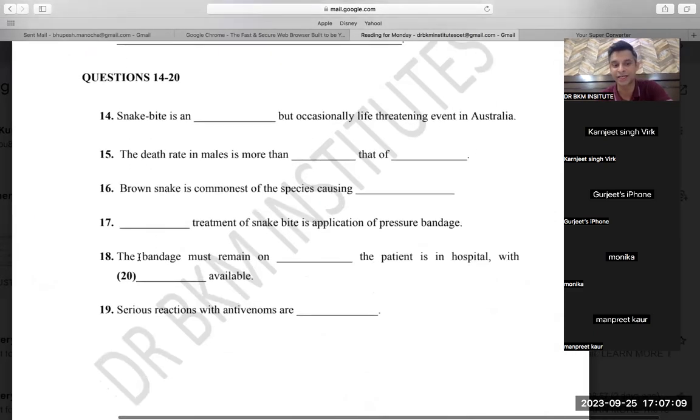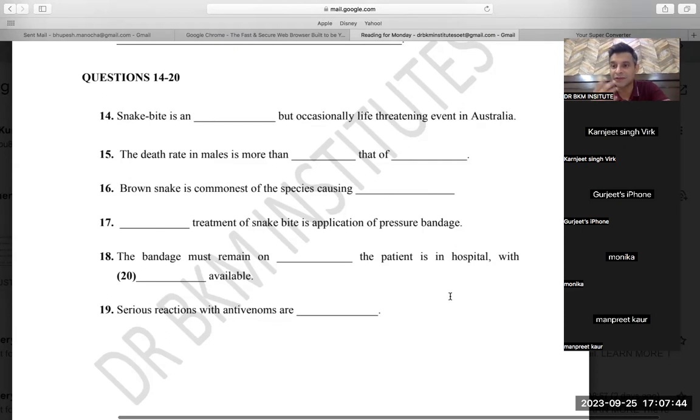Just doing one reading and getting upset is not a nice idea. This question was a very special question. Again, either this will come or this will come. It can be only one question of that difficult type. But if you can understand, these questions can be terrific for you. So: bandage must remain on dash the patient is in hospital. So what I did, I could find the word while. While means the bandage must remain on while the patient is in hospital. So when the patient is in hospital, then the bandage should be on.